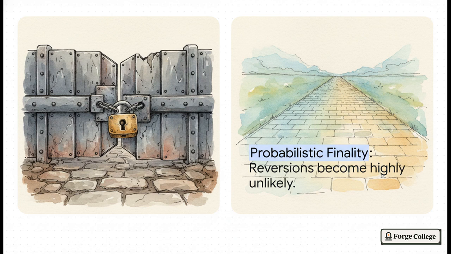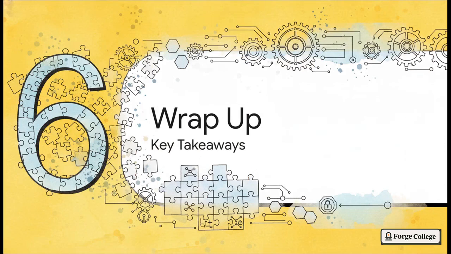Probabilistic finality, on the other hand, means a decision just becomes increasingly unlikely to revert over time. As more cars pass through without an issue, you feel totally confident the light won't suddenly change back. And this distinction matters for you because if you're buying a $3 cup of coffee with crypto, probabilistic finality is totally fine. You wait a few seconds and you're good. But if you're transferring the $1 million deed to a house, yeah, you probably want the absolute certainty of that deterministic lock.